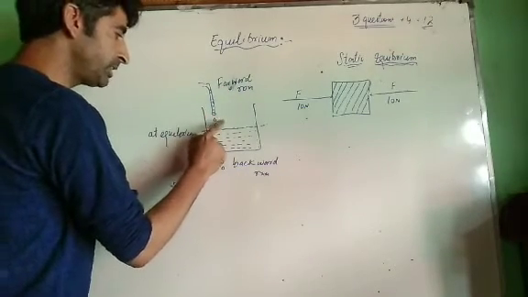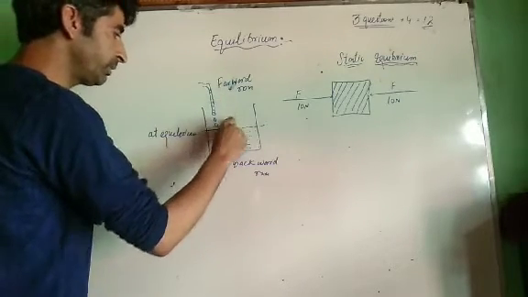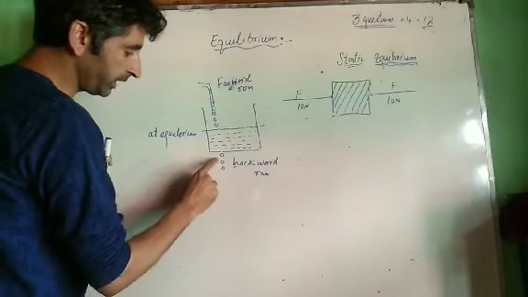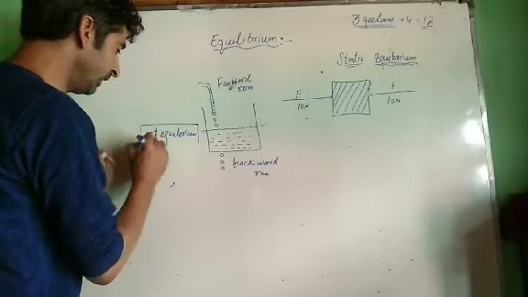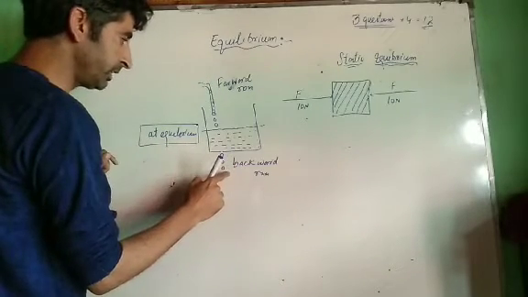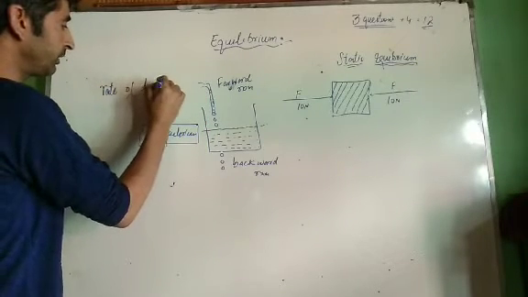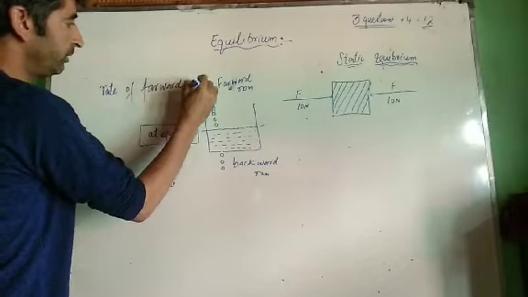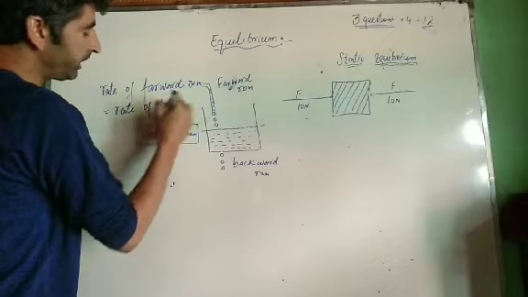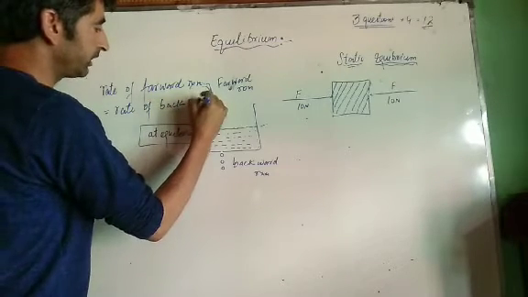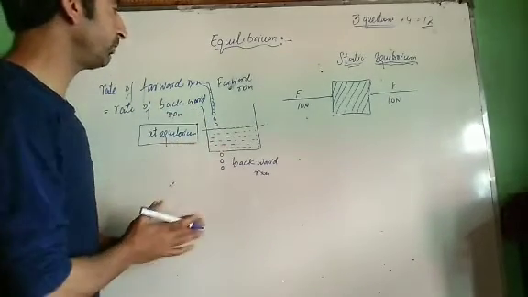Means equilibrium is still maintained and reactions do take place at equilibrium. The rate at which water flows into the container will be equal to the rate at which water flows out of the container. Means at this stage at which equilibrium is maintained, the rate of this reaction will be equal to the rate of this reaction. That means rate of forward reaction will be equal to rate of backward reaction. What do we mean by rate? It is the speed of the reaction. At equilibrium, rate of forward reaction becomes equal to the rate of backward reaction.